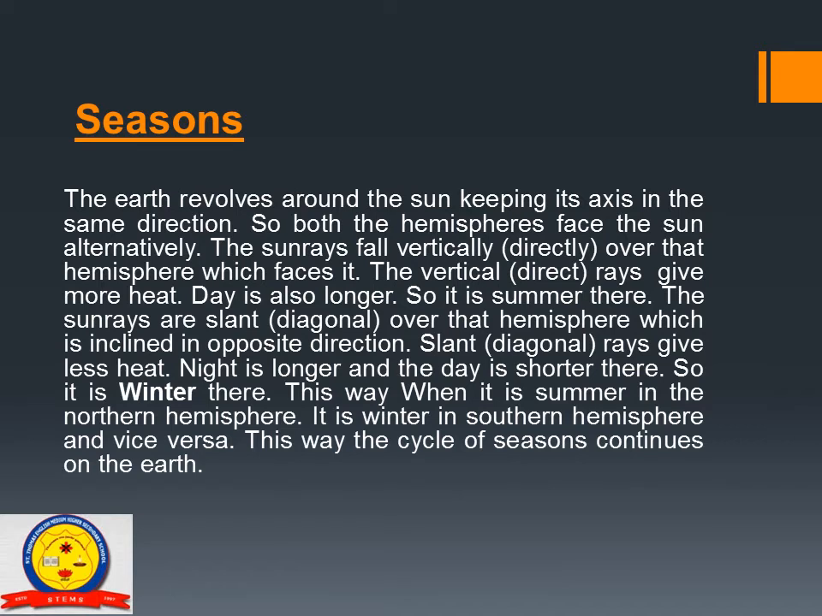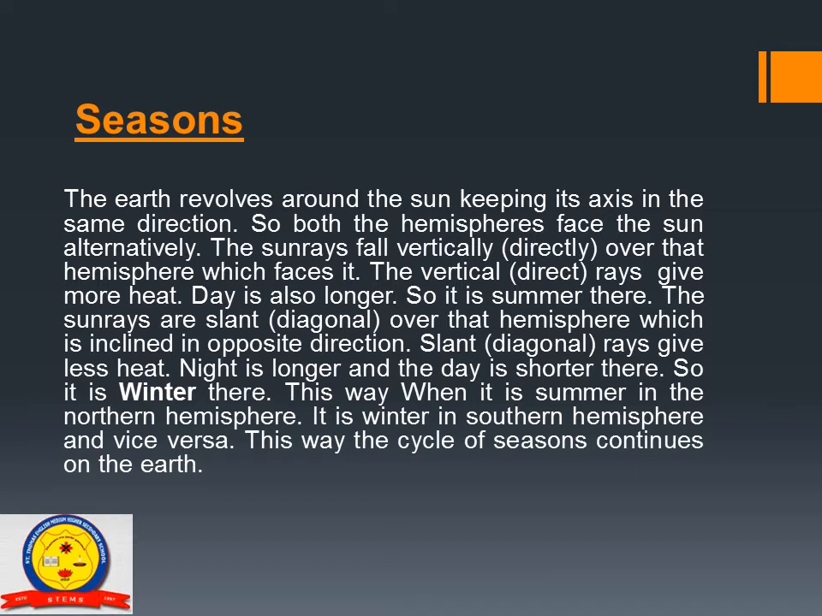Here we will discuss how the seasons on the earth change. The earth revolves around the sun, keeping its axis in the same direction. So both the hemispheres face the sun alternately. The sun rays fall vertically. Vertically means directly over that hemisphere which faces it. The vertical rays give more heat. So the day is also longer, so it is summer there.